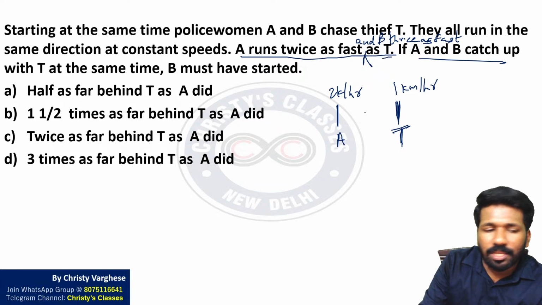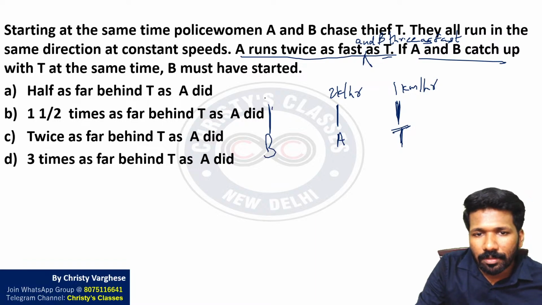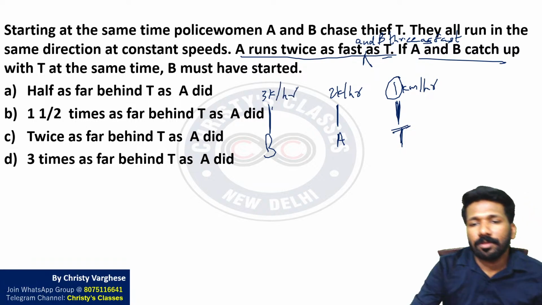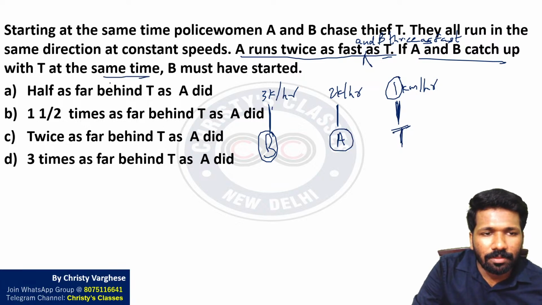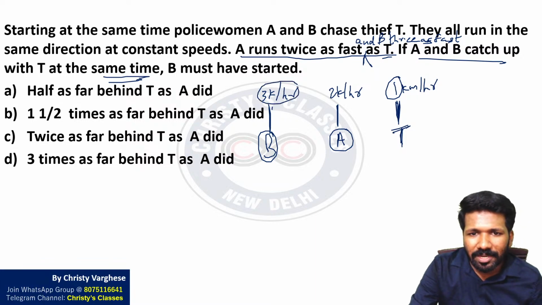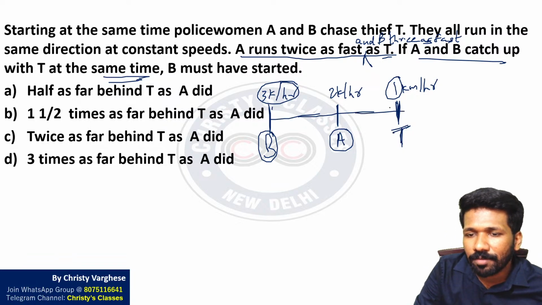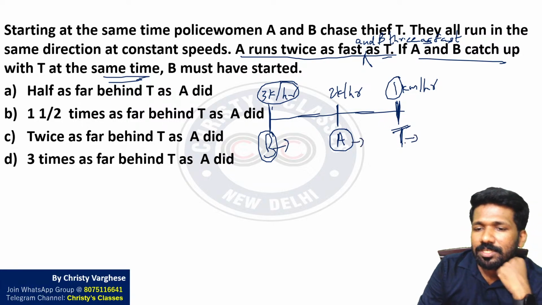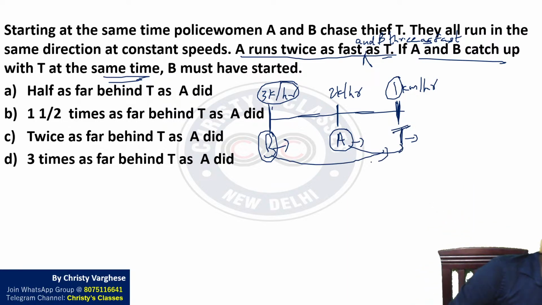So T का speed का 3 गुना है B का speed. So let us place B somewhere here. B का स्पीड 1 किलोमीटर पर होगा 3 टाइम्स है, so 3 किलोमीटर पर आवर है. So I am placing B away from A because both A and B are reaching at the same time, means B travel more distance, B का speed more है, so more distance in the same time. That is why B after A from T. So this is a situation in same direction. B is traveling this direction, A is traveling this direction, T is traveling this direction. A T को पकड़ना ट्राई कर रहा है, B T को पकड़ना ट्राई कर रहा है. That is what the question is saying.